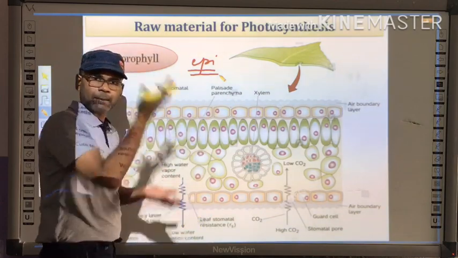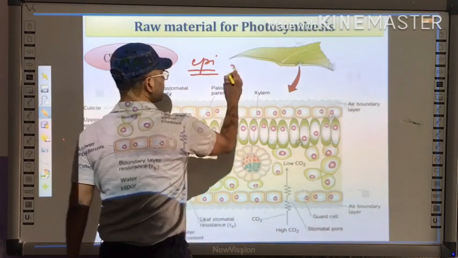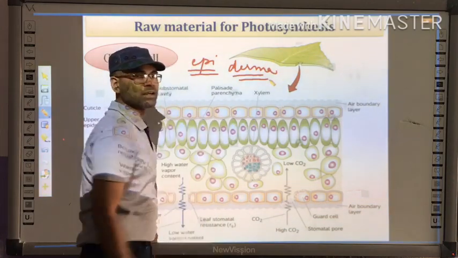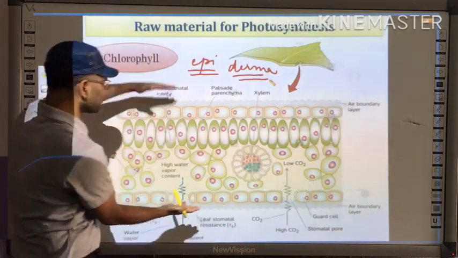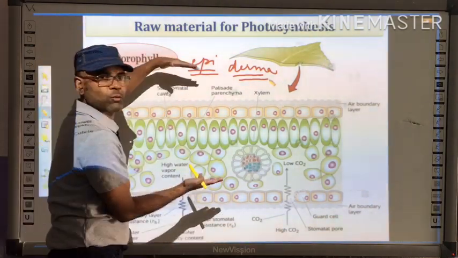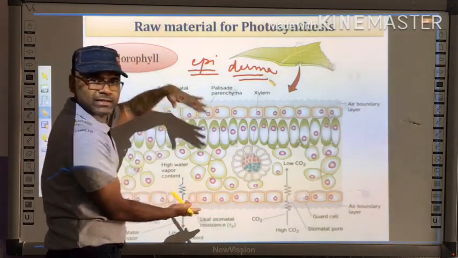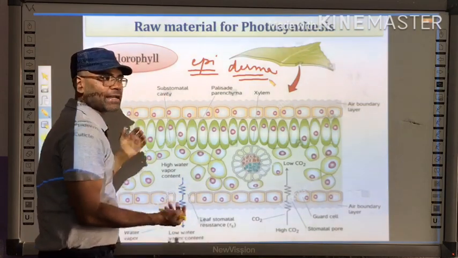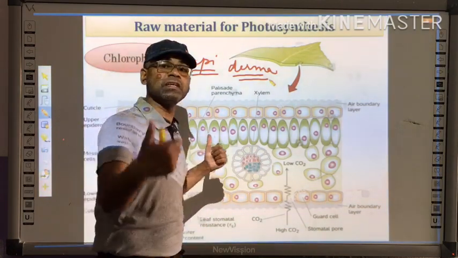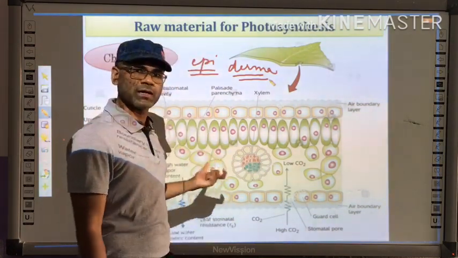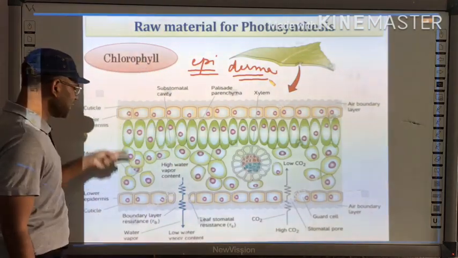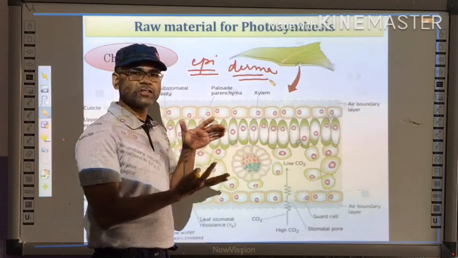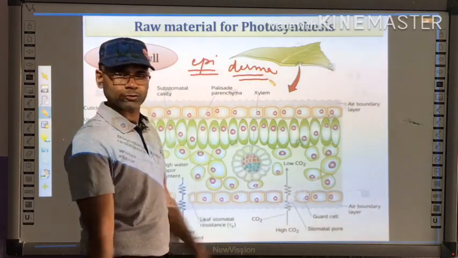Epi means up. Derma means layer. So these are the epidermis, which provide the function of covering. In 9th class also you have studied about various types of tissues. In animal tissues you have studied about epithelial cells. Similarly, in plants there are epidermal tissues. These tissues are responsible for packing and also for protection.